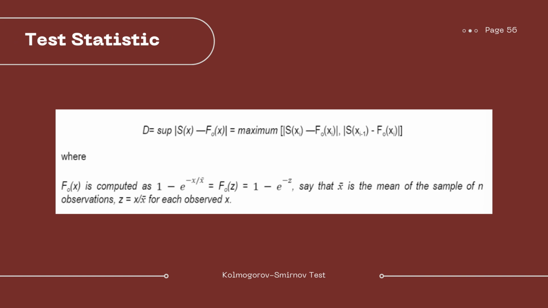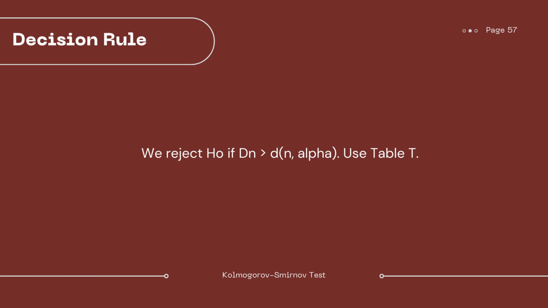So, moving forward to our test statistic, it is the same as before, the test statistic D, wherein it is only different with the way we compute f null of x. So, f null of x is computed as 1 minus e raised to the negative x over x bar, or 1 minus e raised to the negative z, wherein z is equal to x over x bar. So for our decision rule, we reject h null if T sub n is greater than d sub alpha, and for this case, we will use table T.